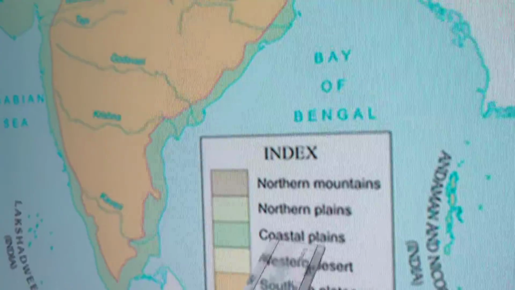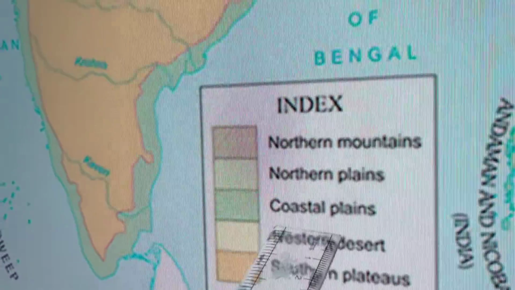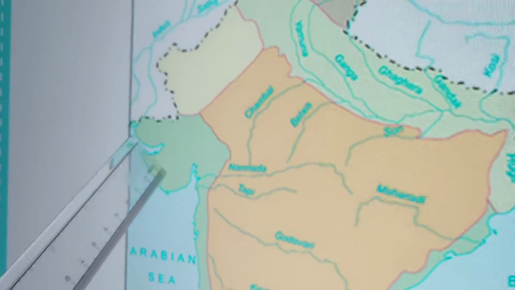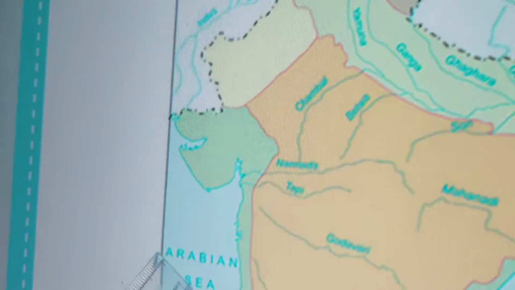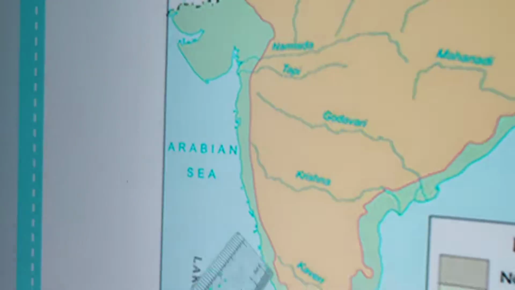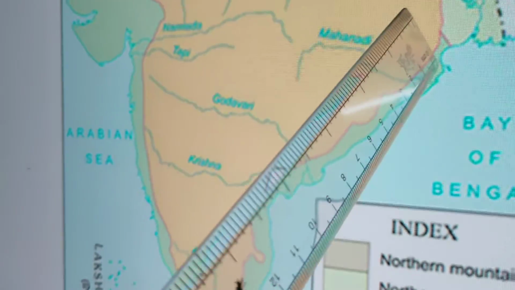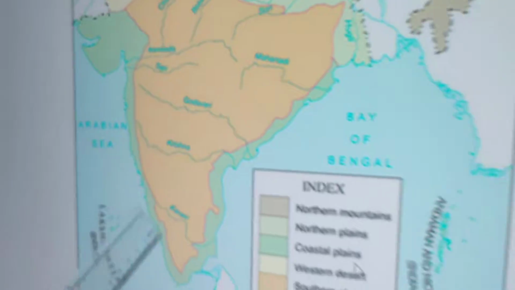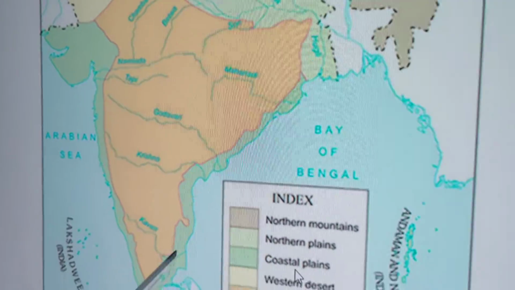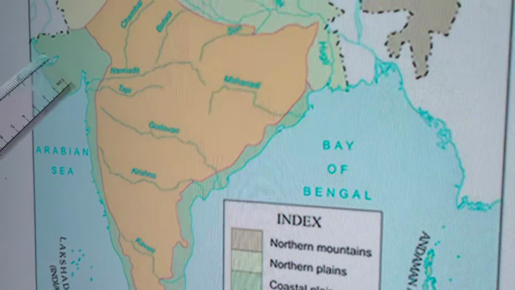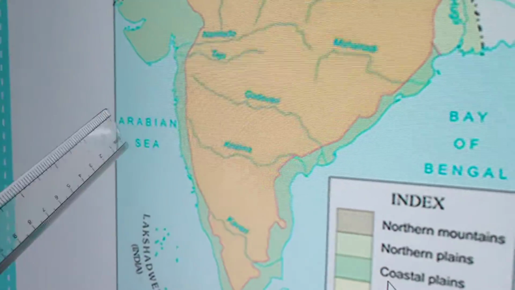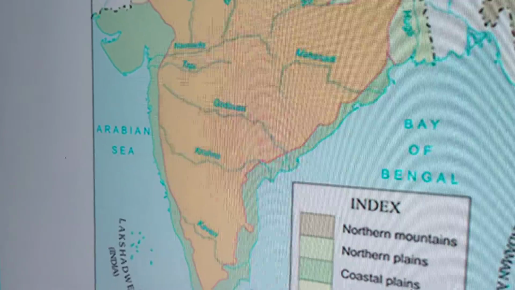Coastal plains. Coastal plains is nothing but the land where the sea meets. Now if you see, we have lands meeting the Arabian Sea, Indian Ocean, Bay of Bengal. These parts are called coastal plains. And we have two coastal plains, which are western coastal plains and eastern coastal plains.